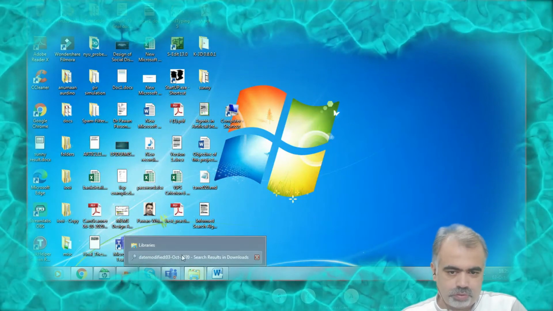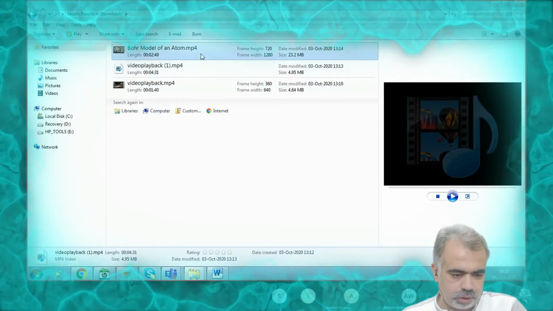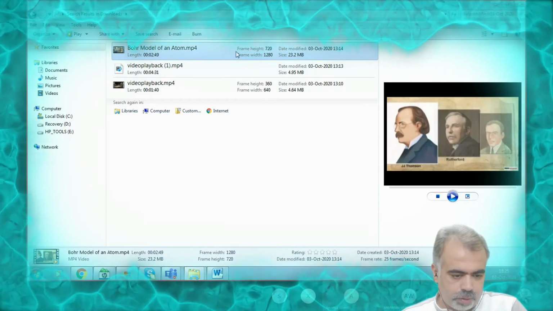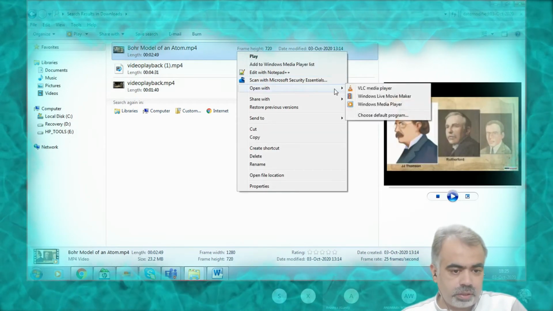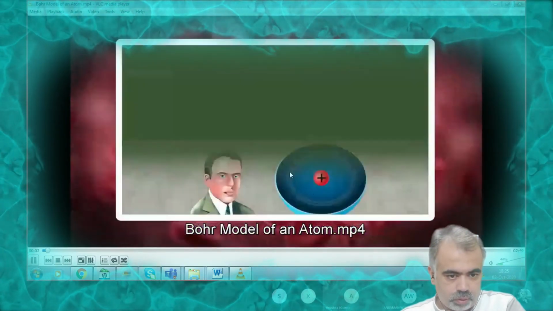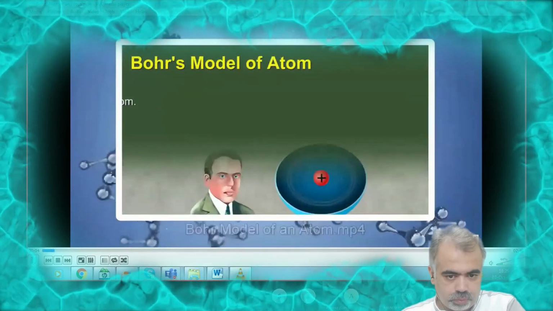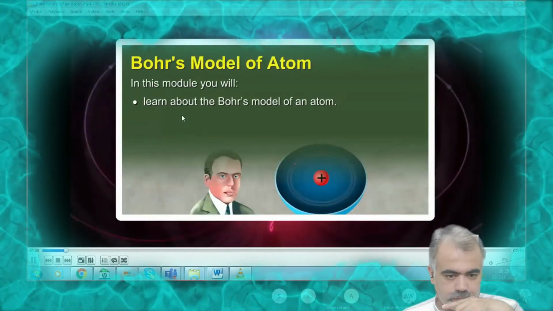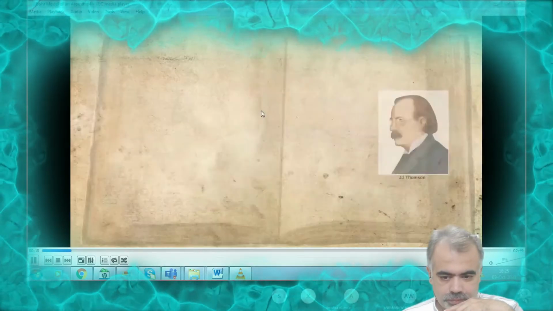Let me show you one more visualization on Rutherford, maybe not on Bohr. Maybe this will clear all your doubts. Let me show you. Yeah, see, Bohr model of atom. This is a Bohr model of atom.